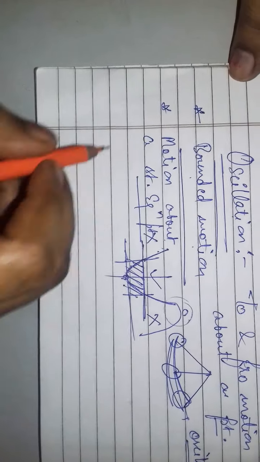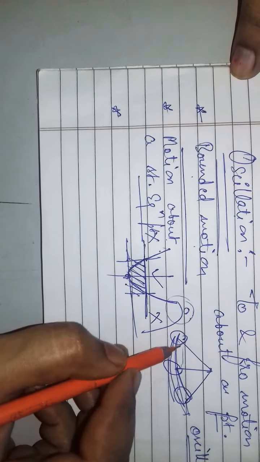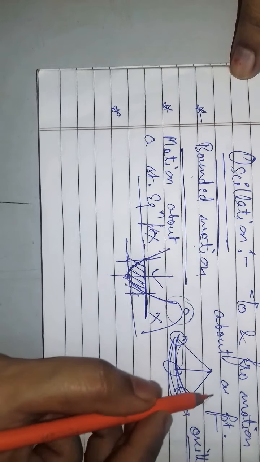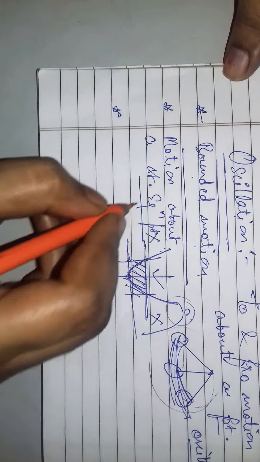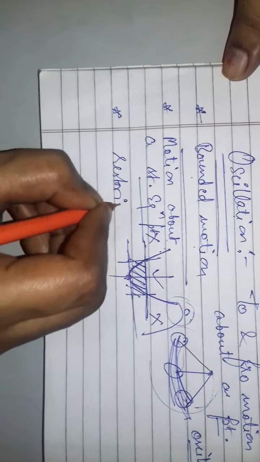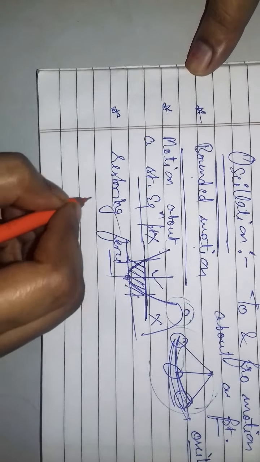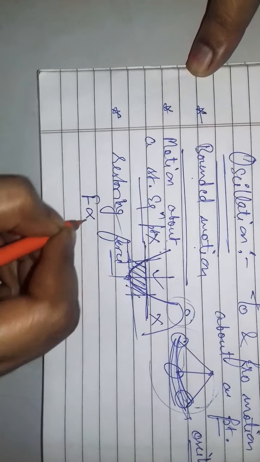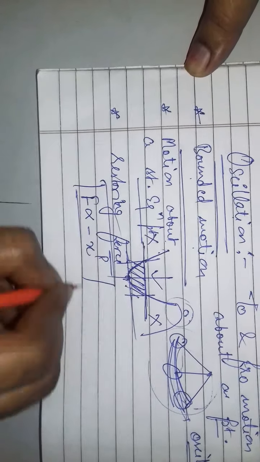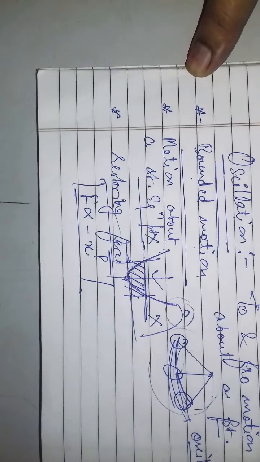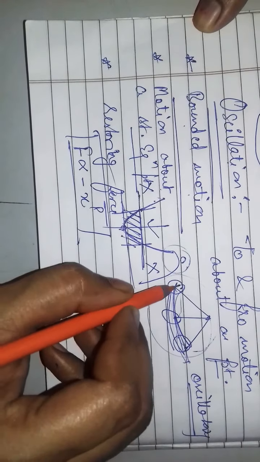Third and the most important point: if something comes back and goes away and comes back and goes away, it means some force is acting there. So for oscillation there is always a restoring force. That force is always proportional to your displacement. Some force is acting here which pulls it to the original position.